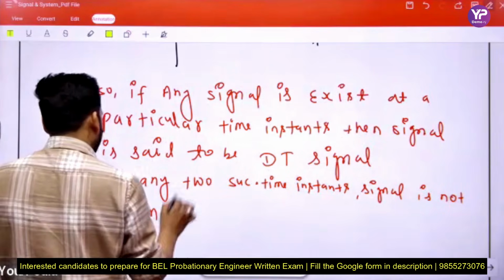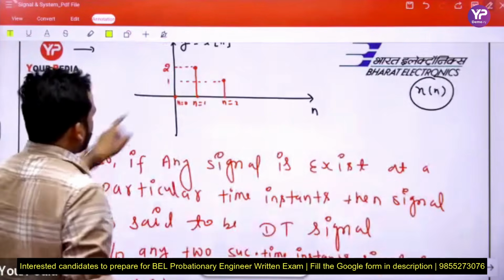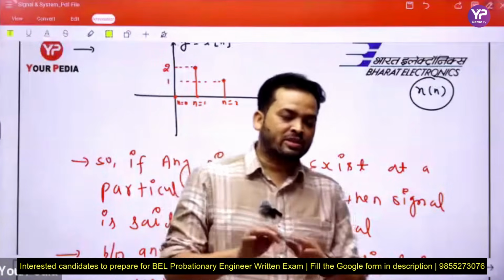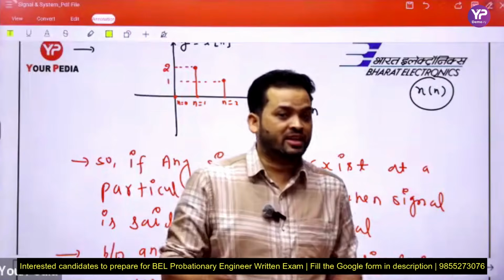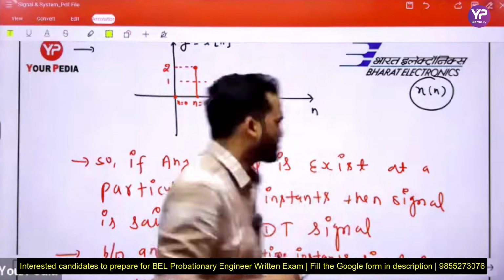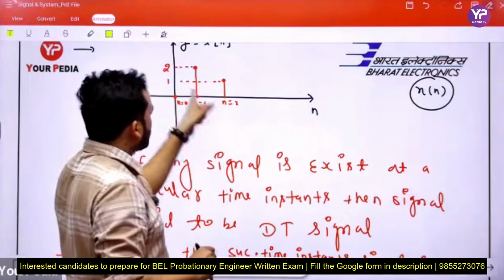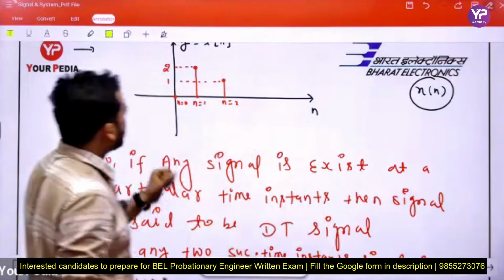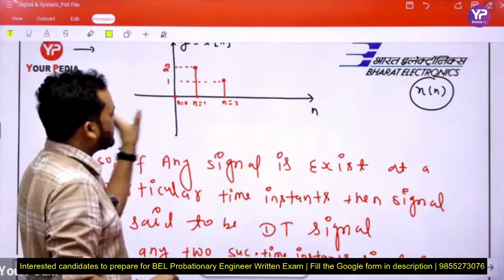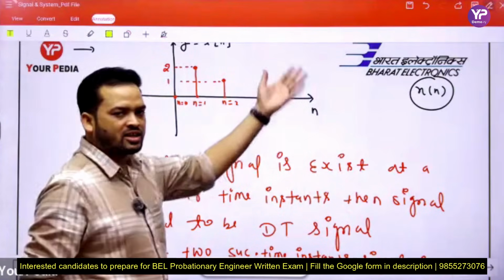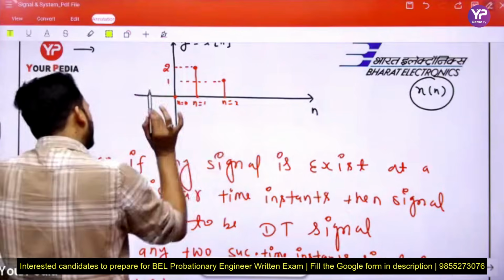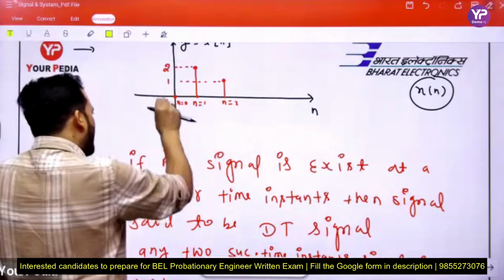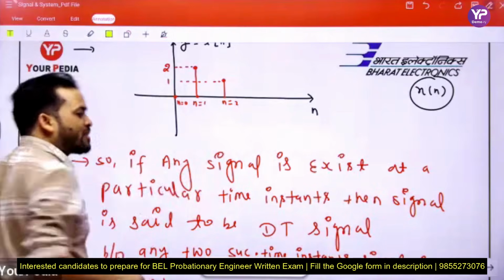Okay beta, if we say that between any two time instants the signal is absent, this is not correct. Between n equal to 0 and 2, the signal is present, but between any two successive time instants, like in this example n equal to 0 and n equal to 1, this is the basic representation of any signal. Where we consider two successive times, that is n equal to 0 and n equal to 1, between them the signal is not present.